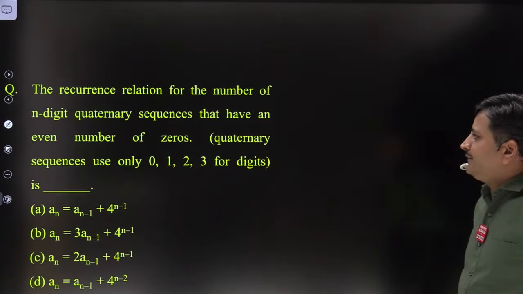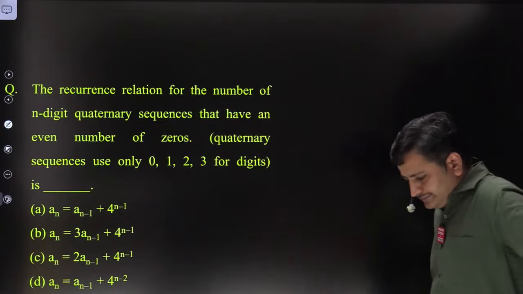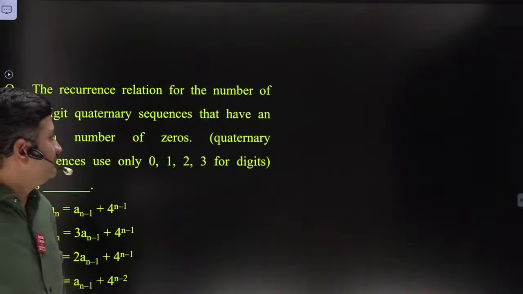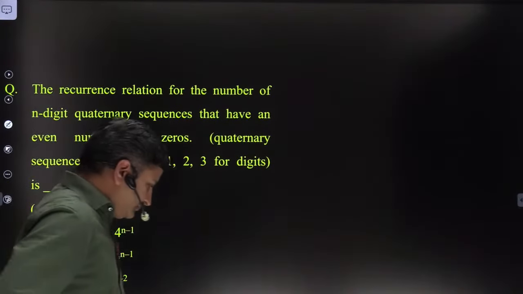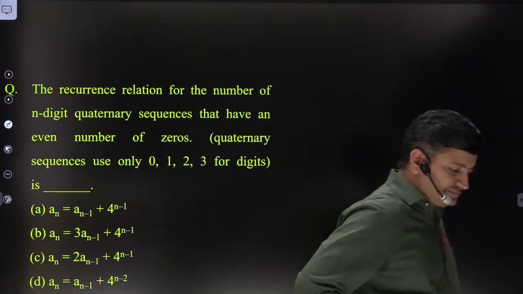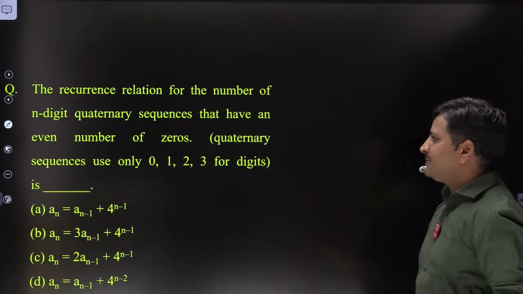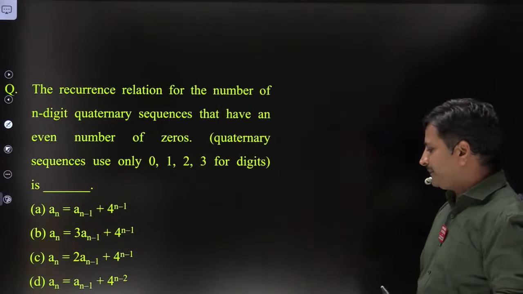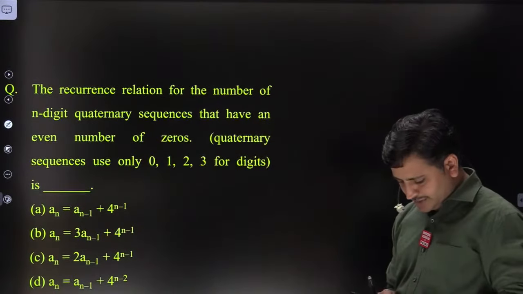The recurrence relation for the number of n-digit quaternary sequences that have an even number of zeros. So what is the concept behind this, friends? Okay, it's the most important area, so I'll take time for explaining this concept, friends. Only one student posted an answer for this question.